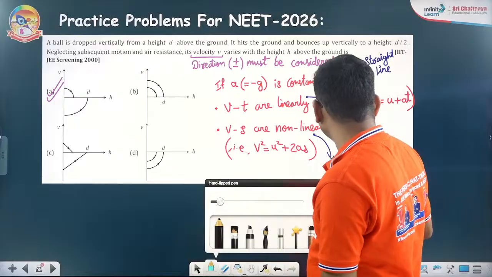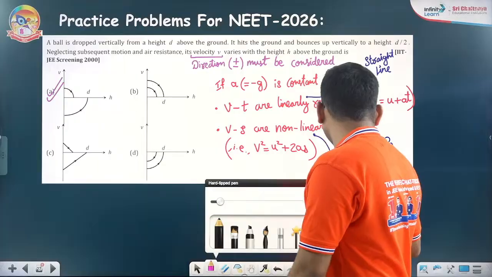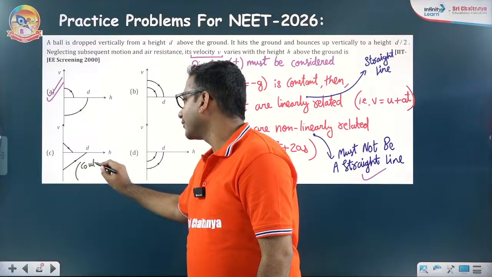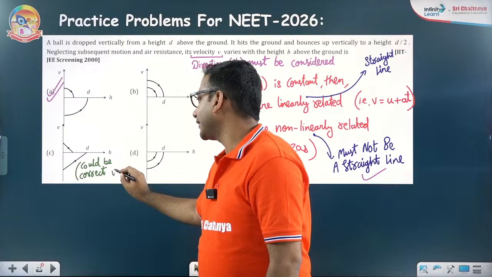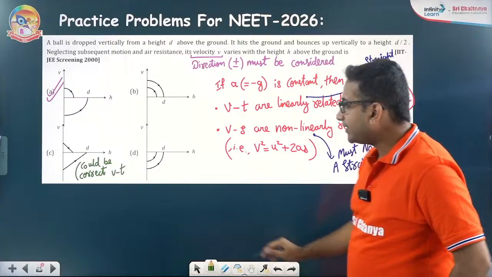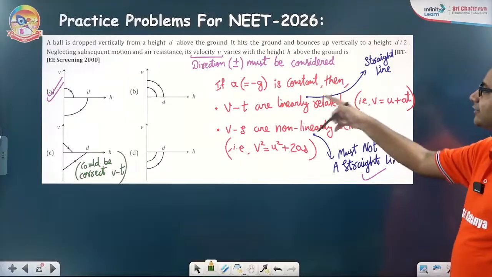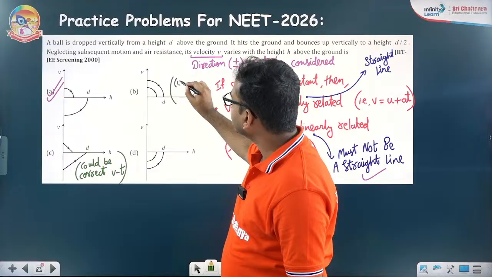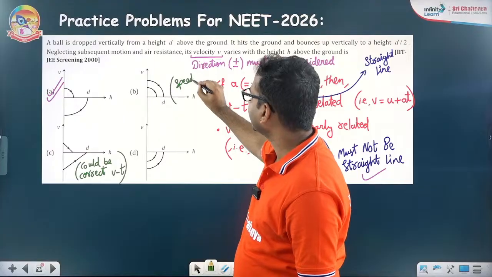For the remaining, I would say that instead of a VH curve, option C could be a correct VT curve for us, because velocity versus time, positive, negative, could have been a linearly related graph. And similarly, option B is the correct speed versus h graph, speed versus height.